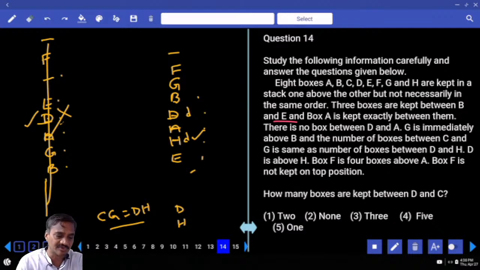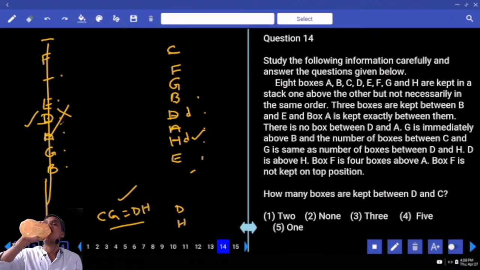Now if D and H were like this, then C and G. Between C and G, how many are there? Between C and G there is 1, and between D and H also there is 1. Sorry, D is above this. Hence this is the final arrangement we have. How many boxes are there in between D and C? There are exactly 3.